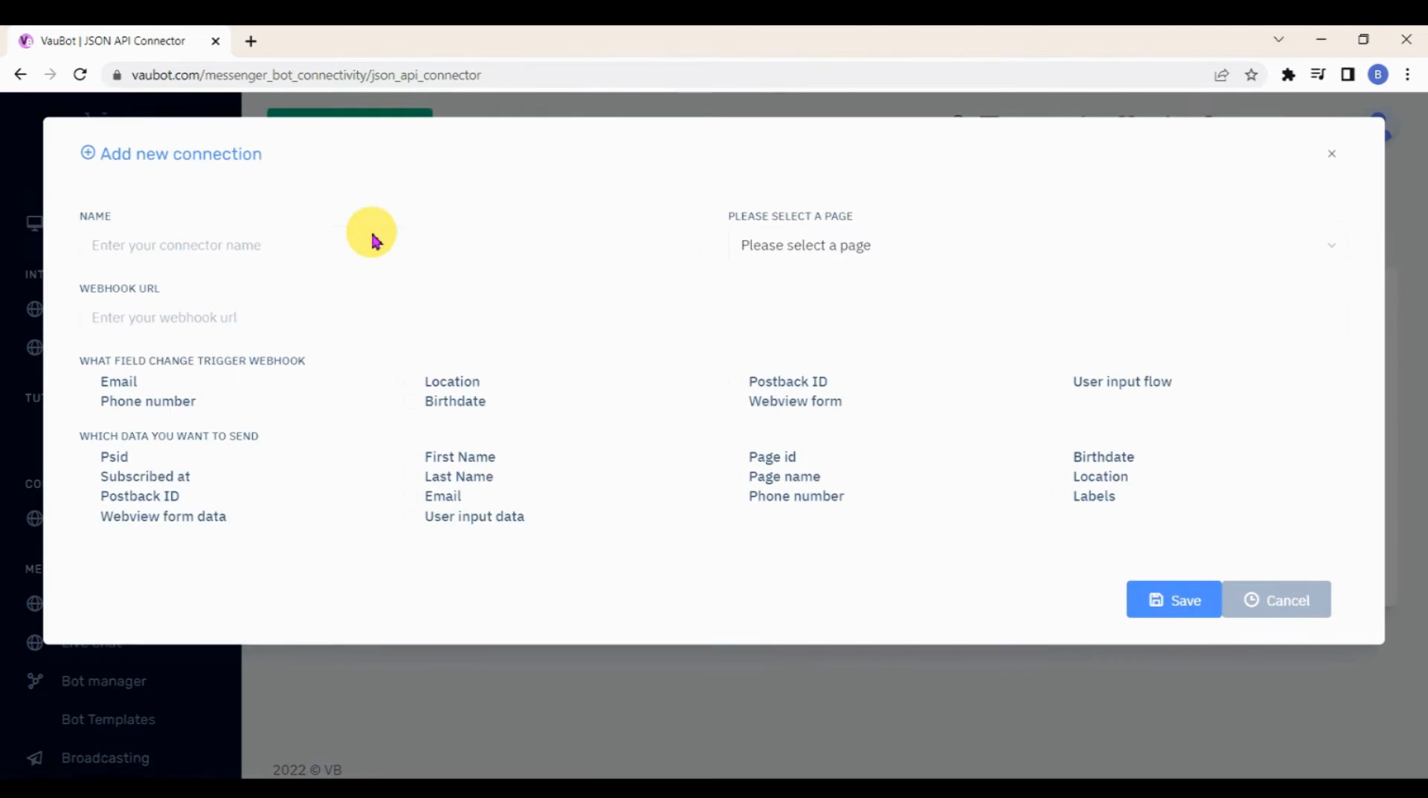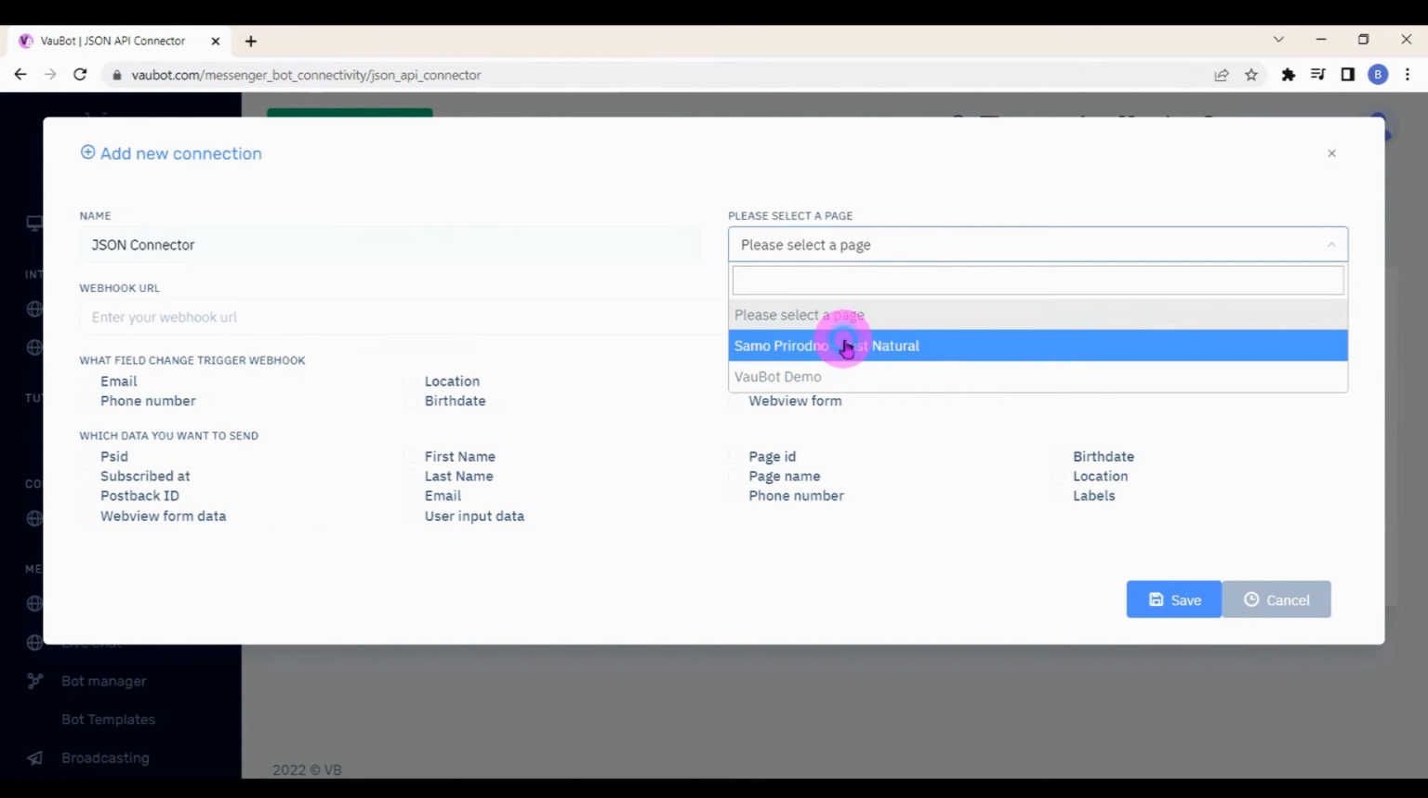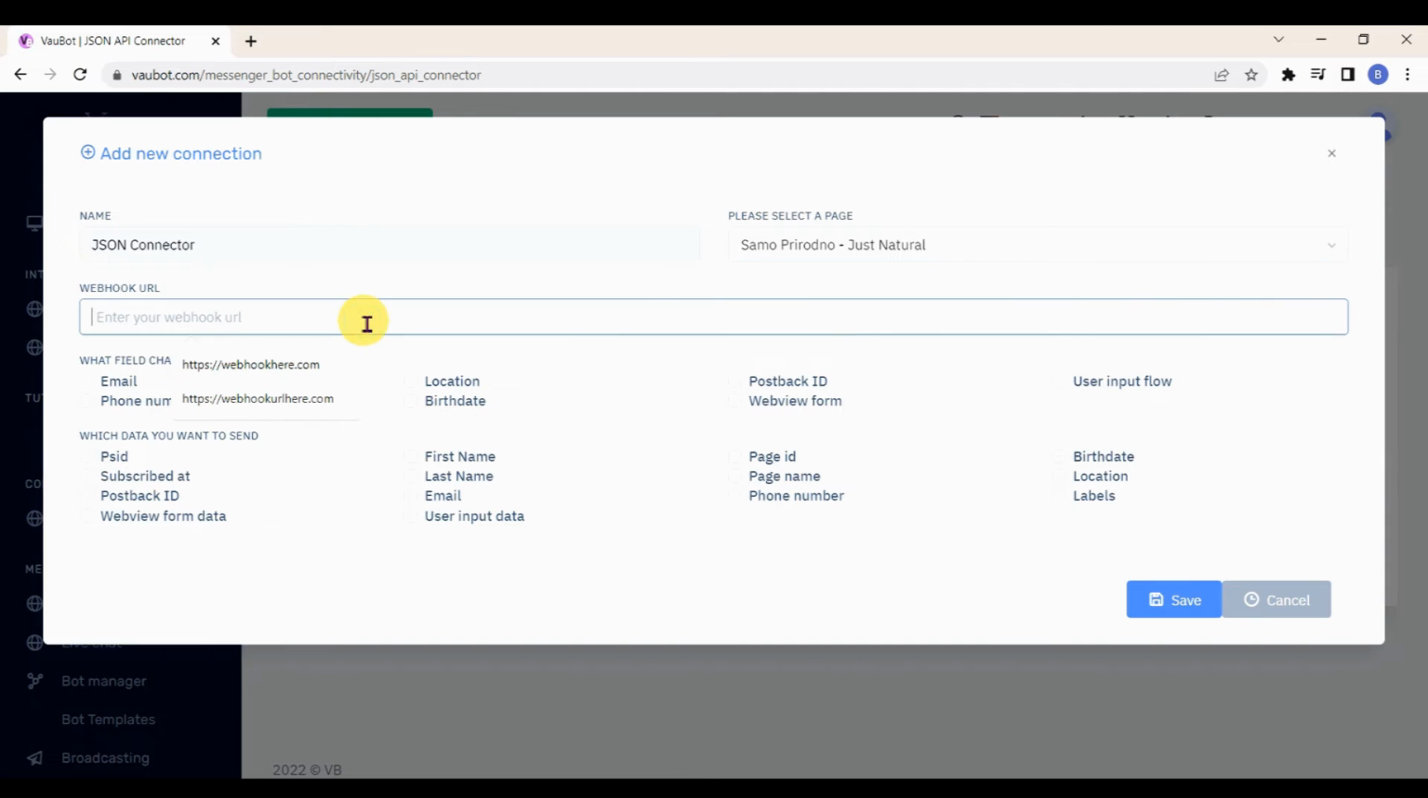Once you click on JSON API connector, click on the New Connection button. First, you must give a name for this JSON API connection. Then, choose a Facebook page for which you want to create this connection. Then in the field below, type the webhook URL.